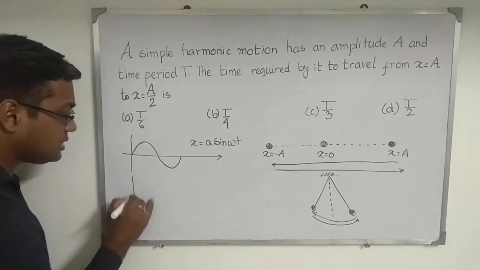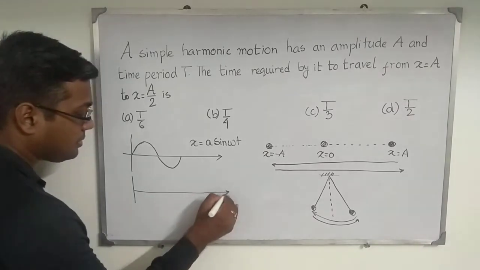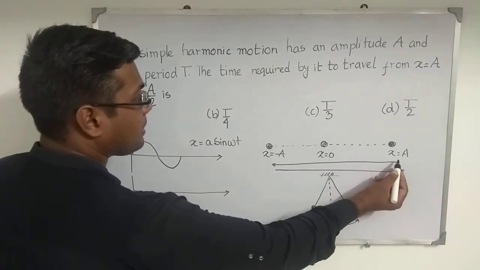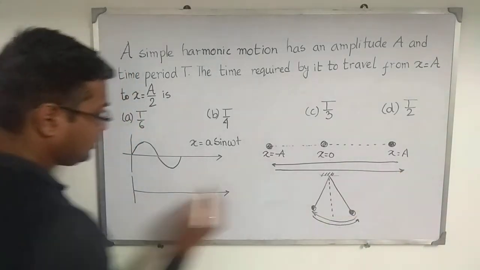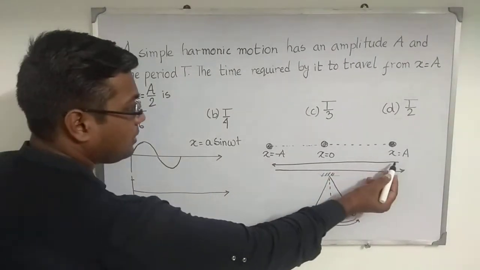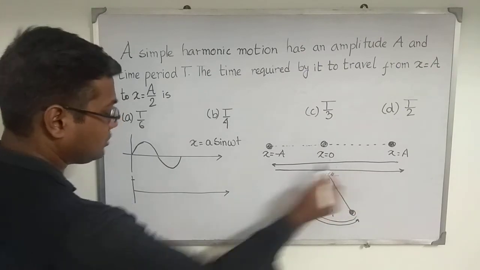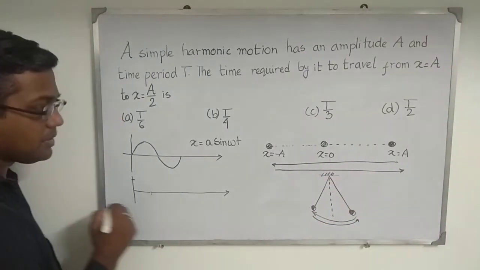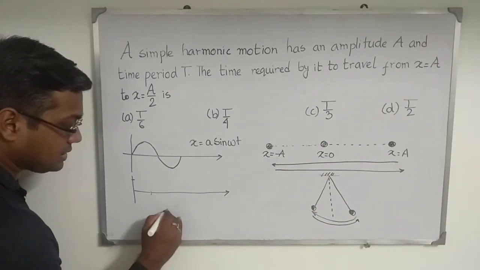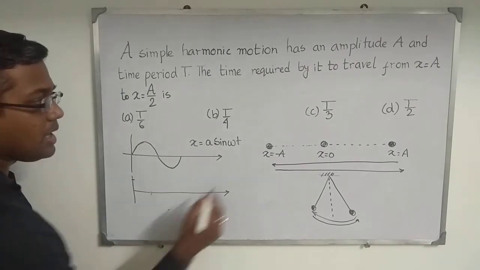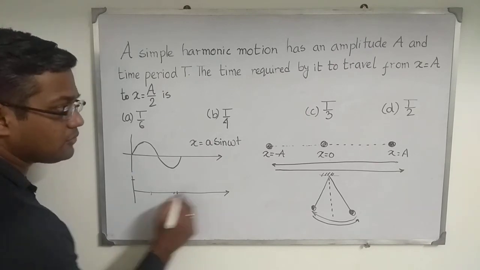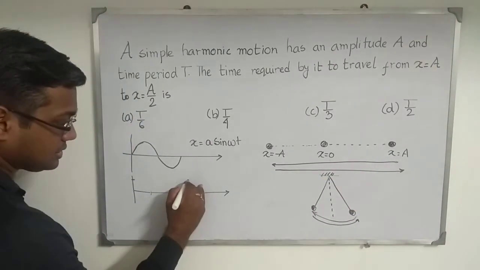Here the particle starts its journey from the maximum displacement position or from the point capital A. So when t equal to 0, the particle is at capital A. When t equal to T by 4, the particle is at the mean position. When t equal to T by 2, the particle is at minus A, and after that it again returns back here, that is 3T by 4. Then at T it again reaches this position.